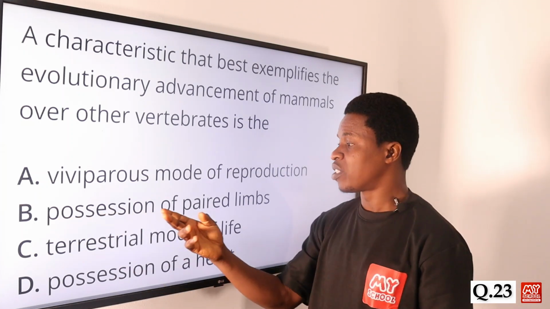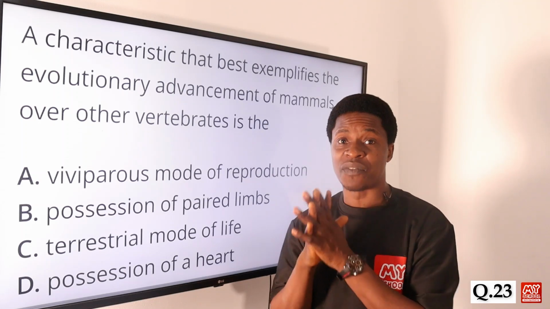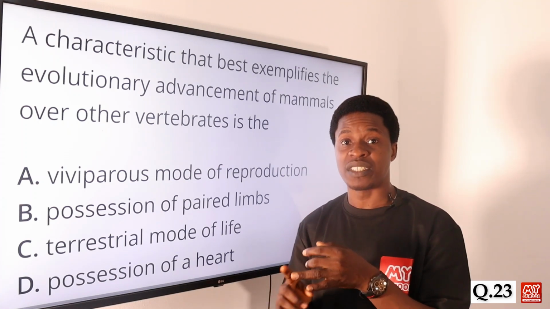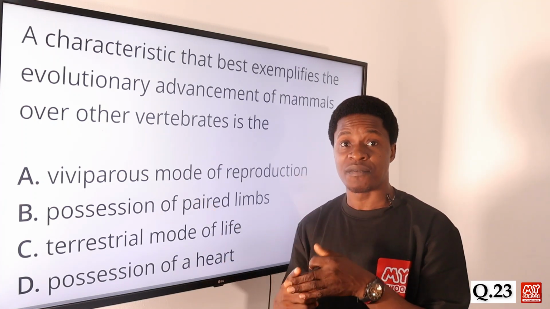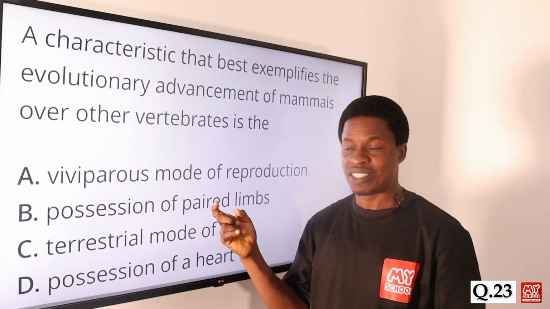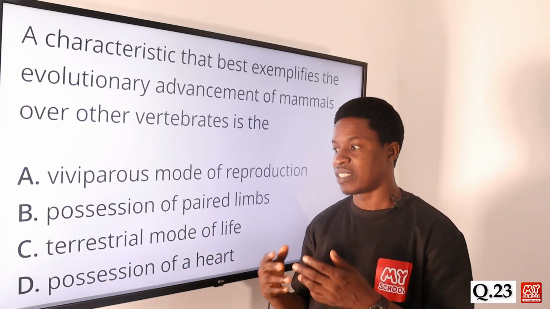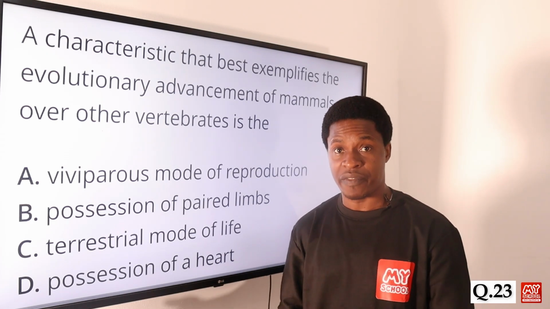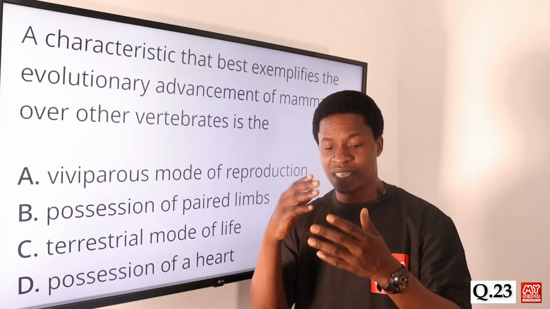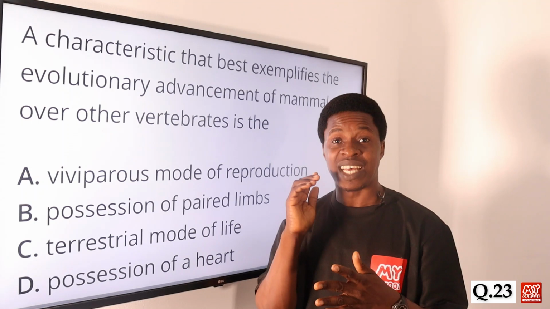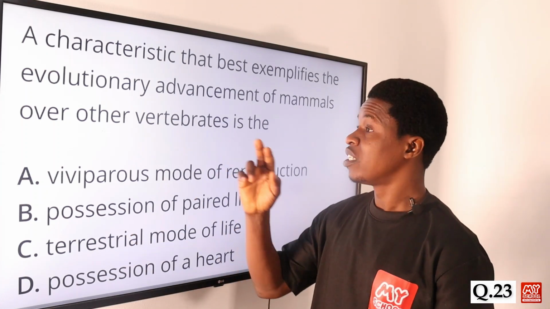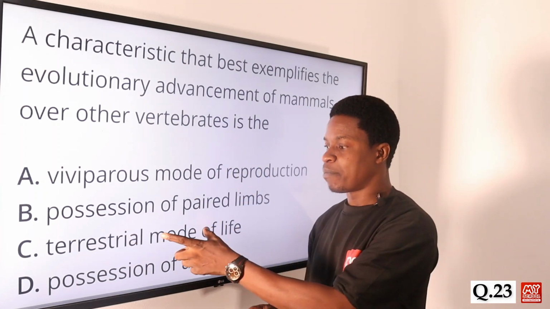Look at option B, possession of paired limbs. This one is common, not just to mammals. Of course, we have the reptiles, we have the birds, also having paired limbs. We have the amphibians and some reptiles having it. So this is not unique to them. Then we have terrestrial mode of life. Terrestrial organisms live on land, and we have many of them. Not only mammals can live on land; we have reptiles, amphibians and birds also living on land. So this also is not an evolutionary advancement. It's not a characteristic that stands out.